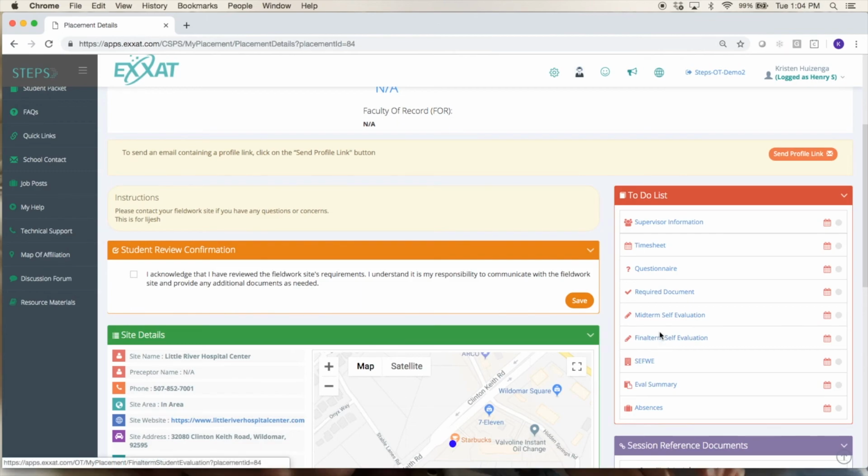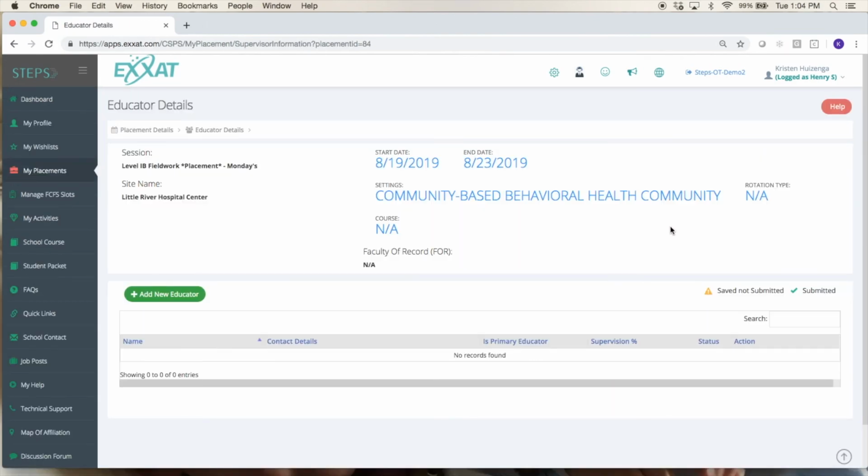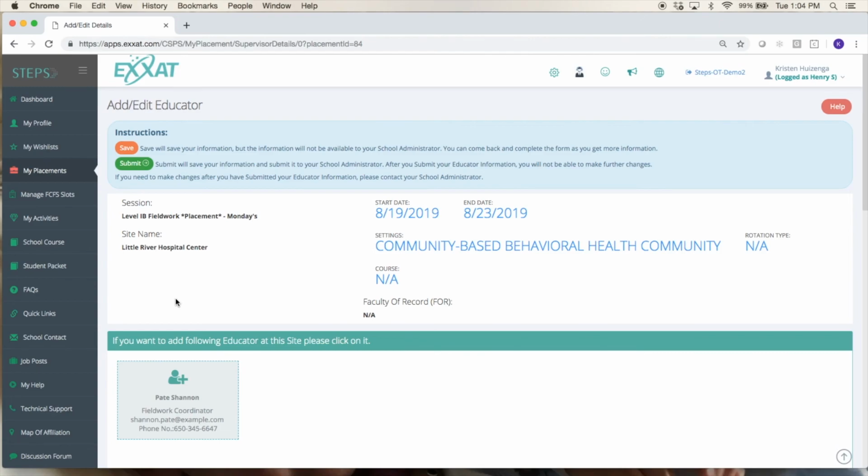So I'm just kind of going to walk through these briefly, making sure you understand what some of the common to-do list items your school might have here. Of course, for each rotation, each school might have some different things. The supervisor information is one that most schools will be using, and this is where you'll want to indicate exactly who your educator is. So you'll be sure to add your educator.